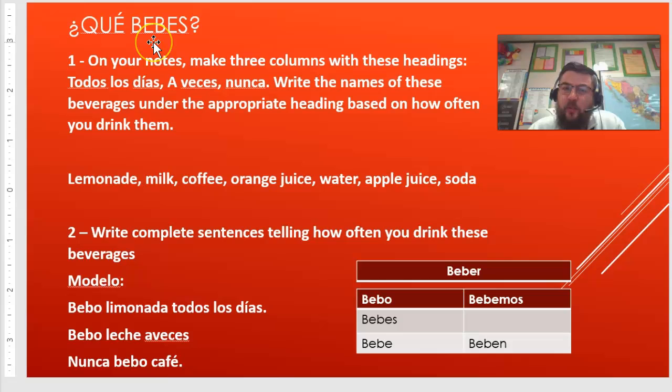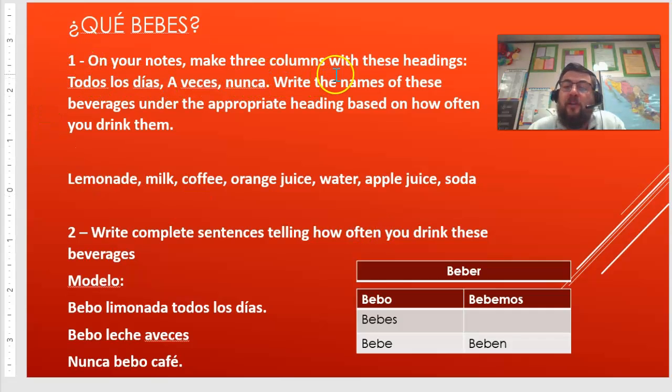¿Qué bebes? So we talked about beber and comer, right? So beber means to drink. So here is the verb beber. So the yo form is yo bebo, the tú form tú bebes, the usted, él o ella form is bebe, the nosotros form is bebemos, and the ustedes, ellos, ellas form is beben, right? So, now let's see what this says.